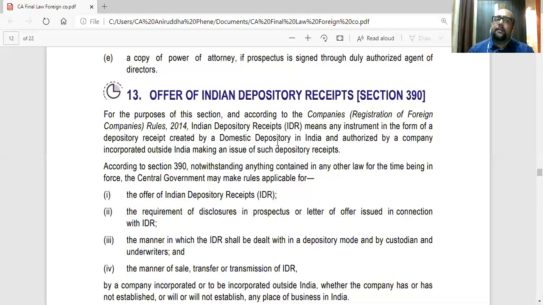GDR is basically when you issue depository receipts outside America, maybe in London, Singapore. So any currency other than dollars is GDR. So again, what is happening? The company issues shares. The number of shares it wants to issue, they will issue to the bank. That is called a custodian bank. The bank will intimate the depository in America that these securities have been issued to us.